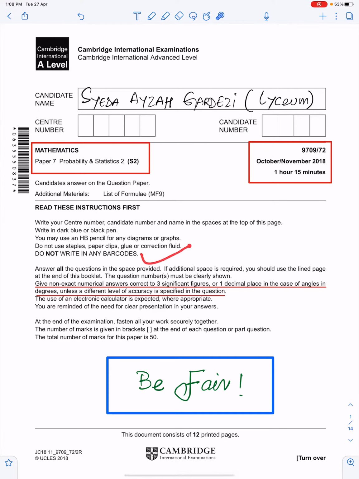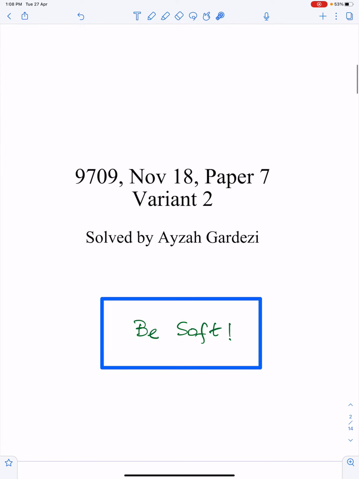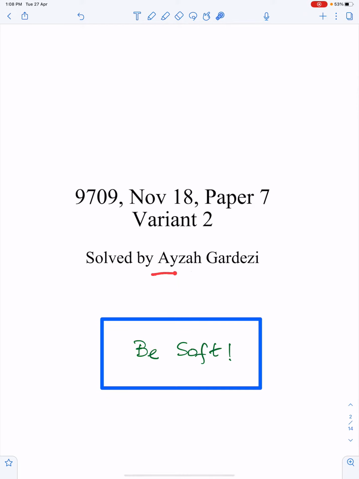Well, all instructions are very important, especially this one. Give non-exact numerical answers correct to 3 significant figures and so on. An important advice for me and for everyone, we should be fair to others. Well, this is the work by Miss Sayyida Aiza Gardezi of class 2021. An important advice for me and for everyone, we should be soft to others.